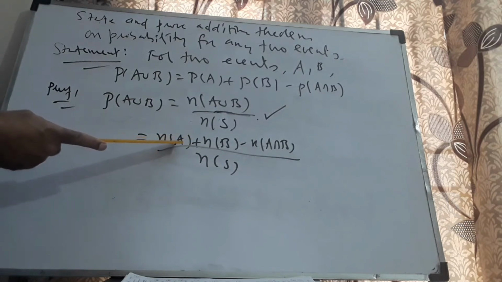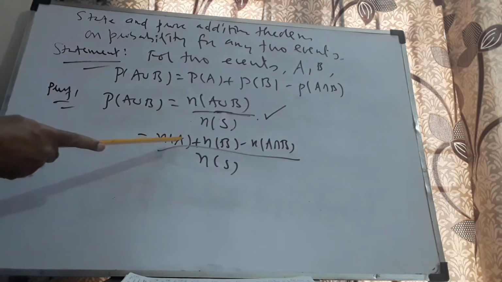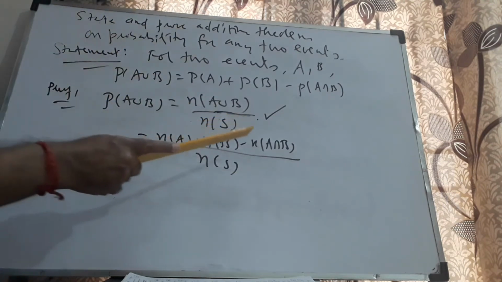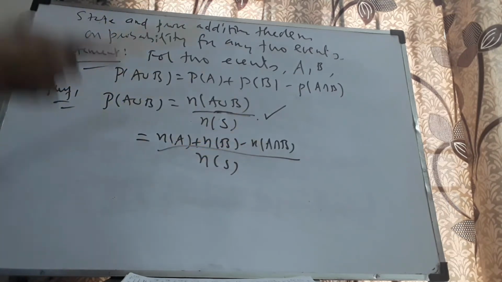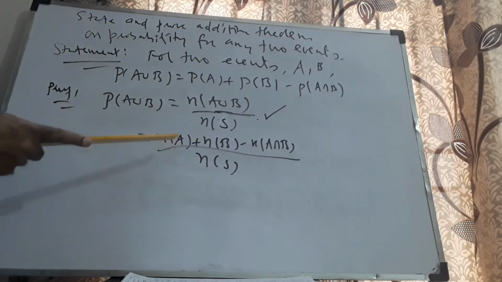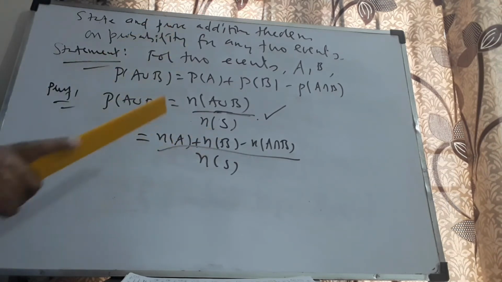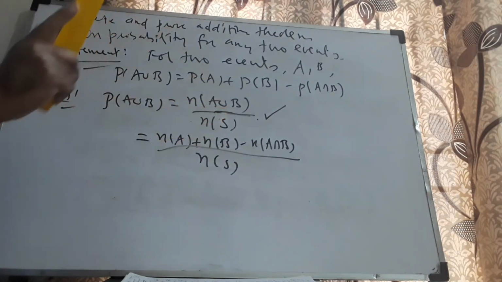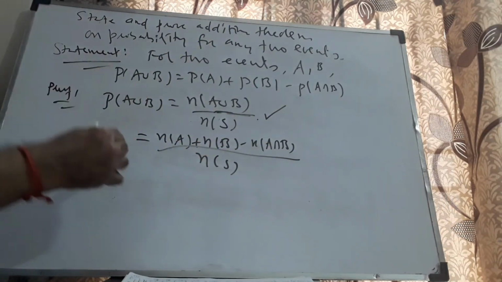If you add the number of elements in A and the number of elements in B, the common elements would have been added along with A as well as along with B twice. Therefore, I am forced to subtract once. That is the real logic for the numerator of this particular answer. This you might have seen in set theory anyway. I repeat, if the number of elements in A and B are added, the common elements would have been added twice. Of course, twice. Therefore, subtract once. That is the real logic behind that.